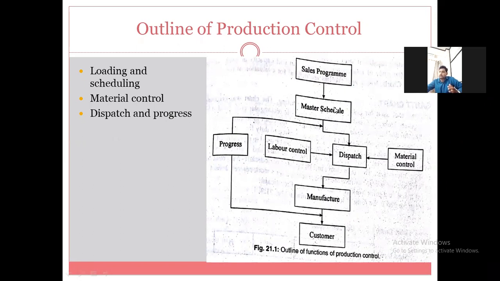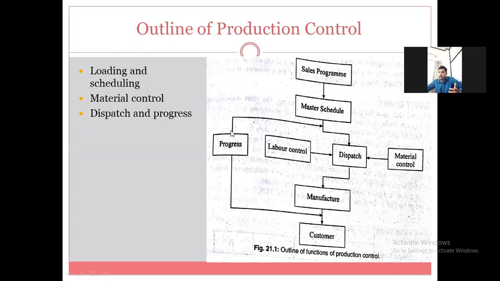So whatever master schedule is prepared, we need to check whether the output is coming as per the master schedule or not. To compare that, we need to generate the data, or maintain the record. This stage, or function, is considered progressing.